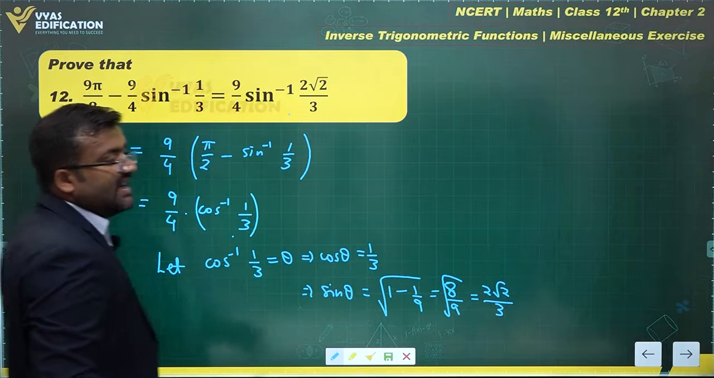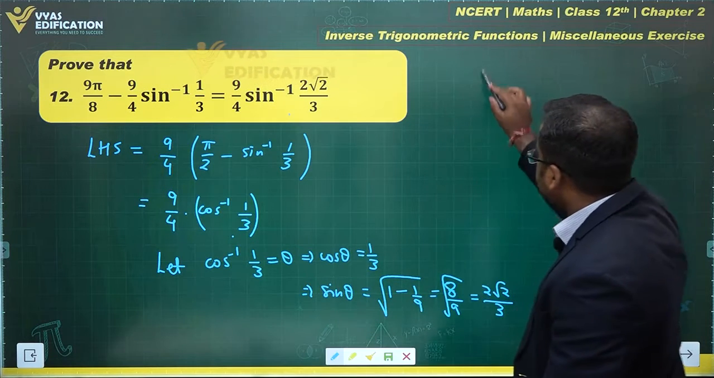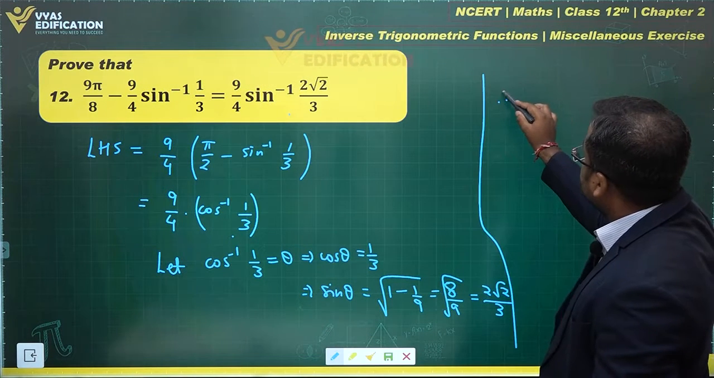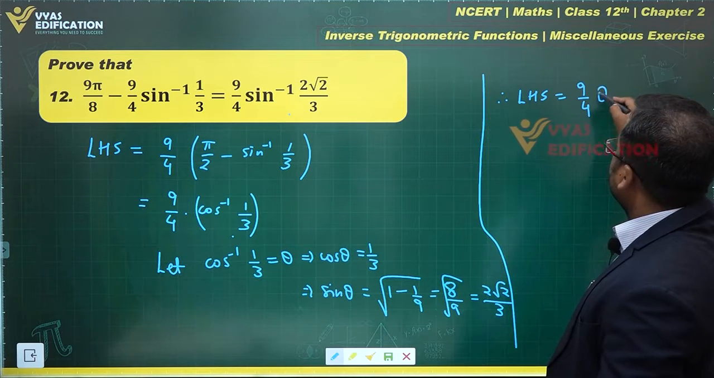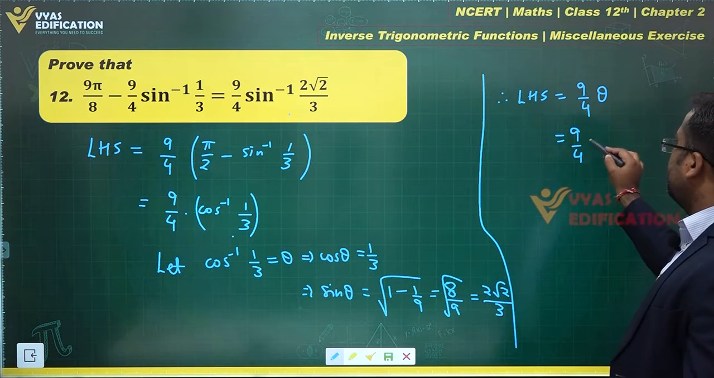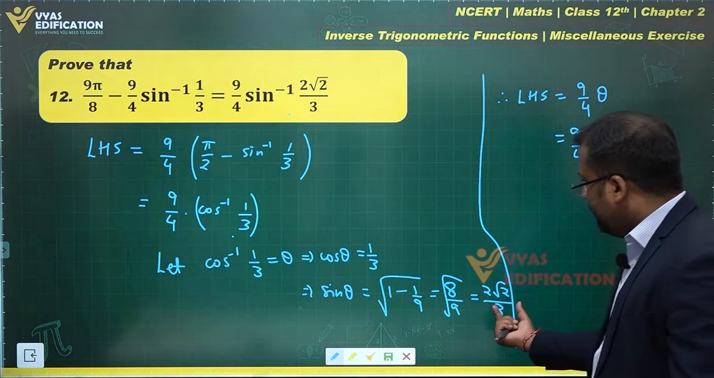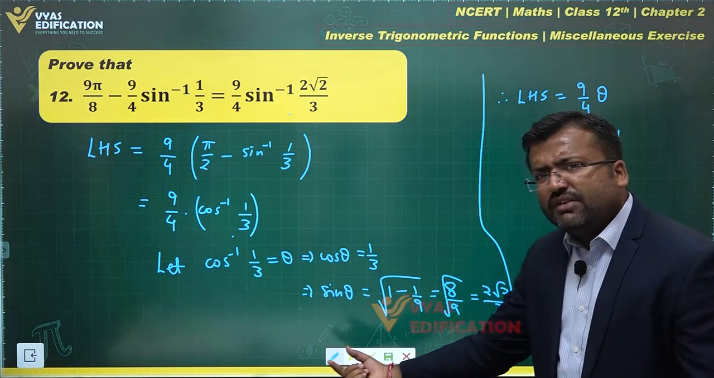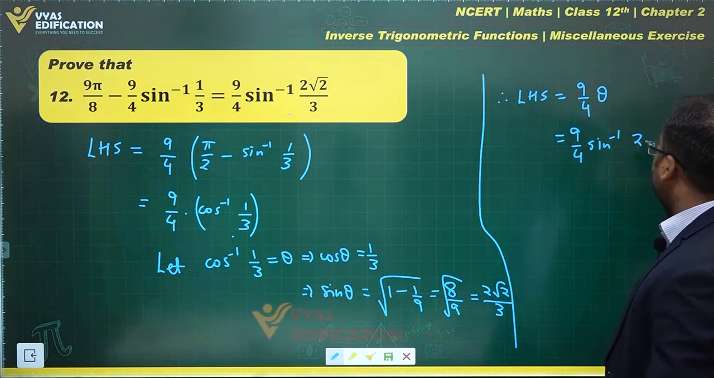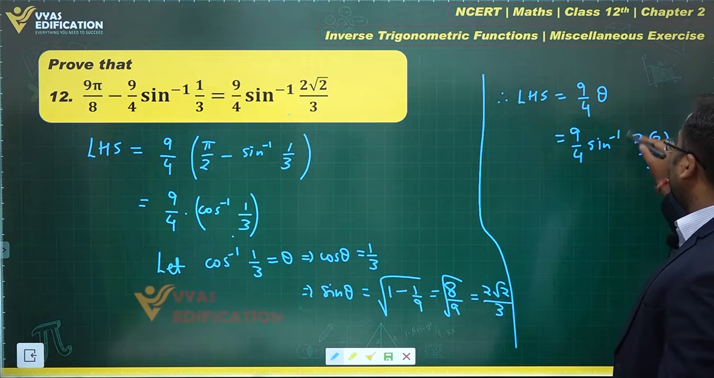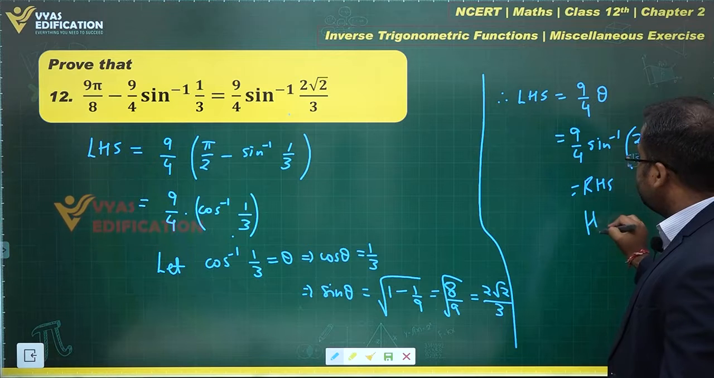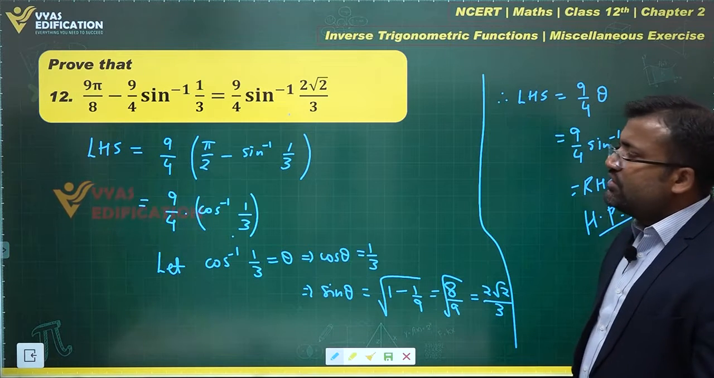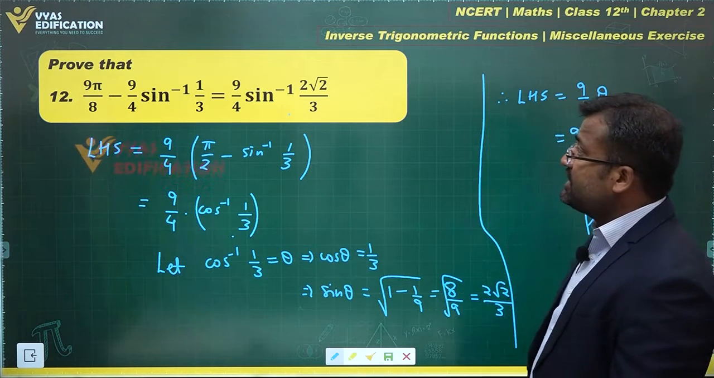Therefore, LHS will be equal to 9 by 4 theta, which is 9 by 4 sine inverse of 2 root 2 by 3, since sine theta is this, and therefore theta will be equal to sine inverse 2 root 2 by 3. Oh, but this is what we wanted, right? This is the RHS, and yes, that's the complete proof of this question. Pretty simple question.